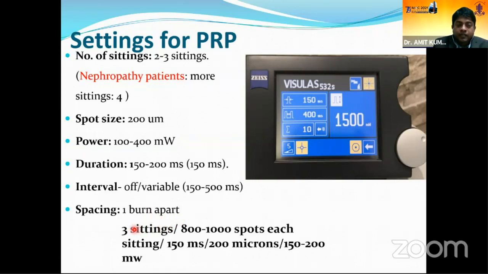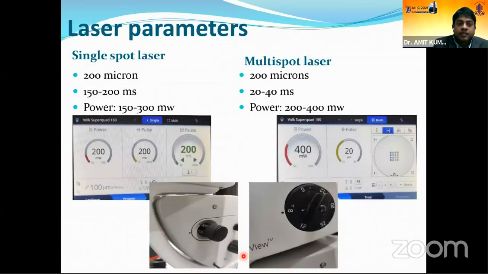So to summarize, the settings of PRP are around 3 sittings, 800 to 1000 spots we prefer in each sitting, 150 millisecond duration for each laser spot, 200 micron will be the spot size on the slit lamp or on the display panel, and 150 to 200 milliwatts is the average power used for laser, and it might be titrated higher if needed.